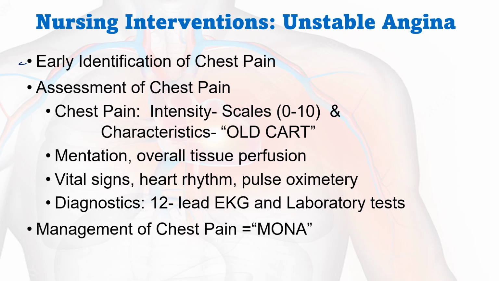Then assessment of chest pain. Chest pain is assessed by the intensity scales and characteristics, that is, we are supposed to analyze using certain instruments we can use for analyzing the chest pain. Then monitor the overall tissue perfusion, vital signs, heart rhythm, pulse oximetry, then diagnostics like ECG, and laboratory tests like cardiac markers, and also management of chest pain, that is MONA, otherwise known as MONA.